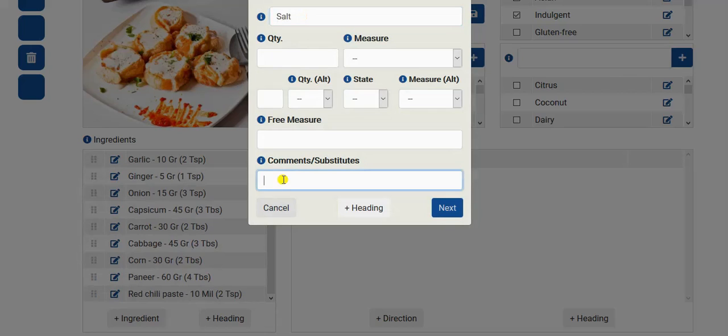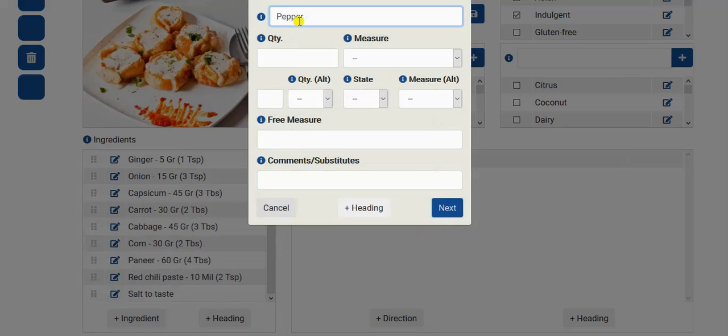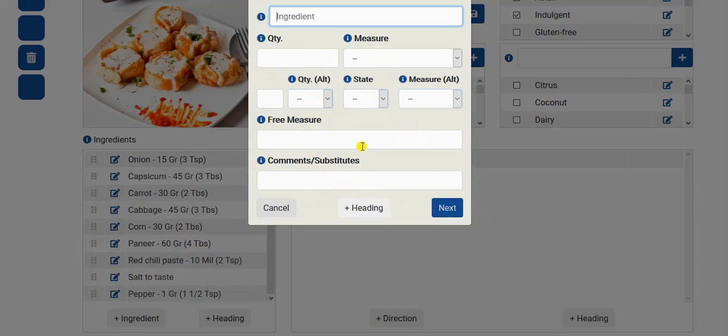When we must enter a non-numeric value, then we enter it here in the comments or substitute section. Okay, pepper, 1.5. This is the case when we need to select herb, because pepper is very, very light, and 1 gram is about correct for 1.5 teaspoons.